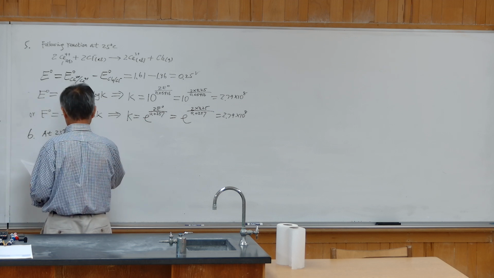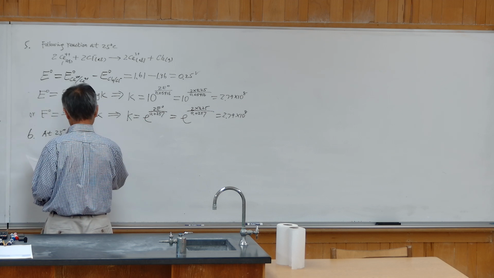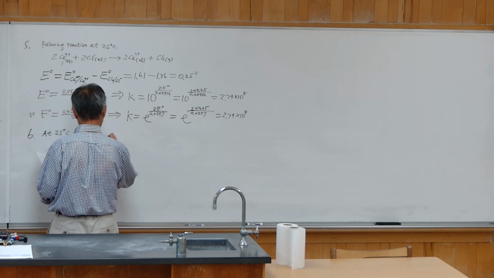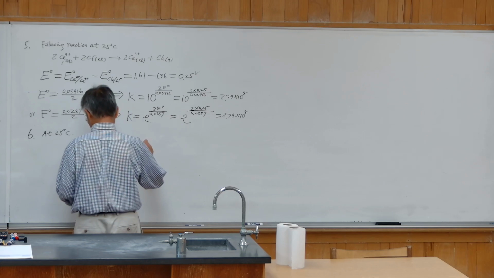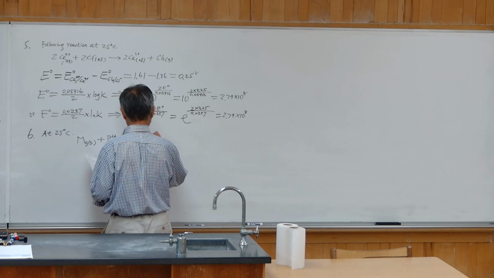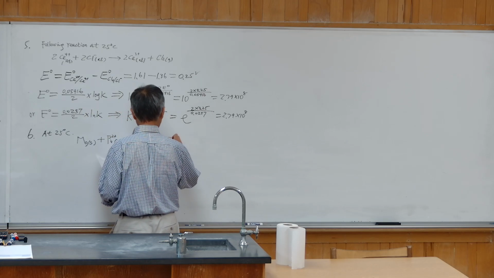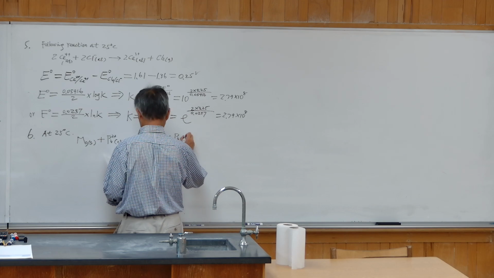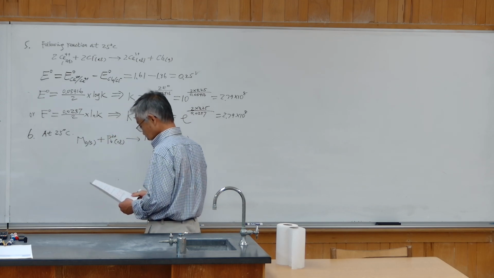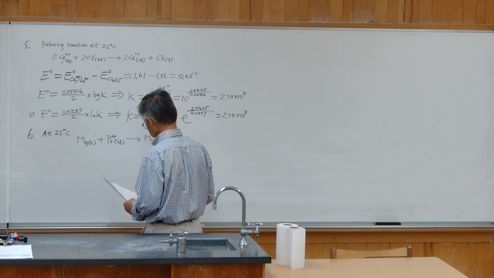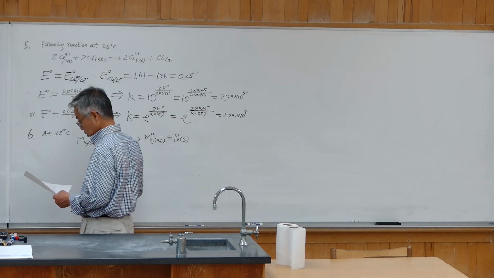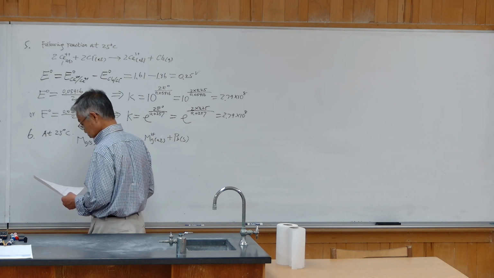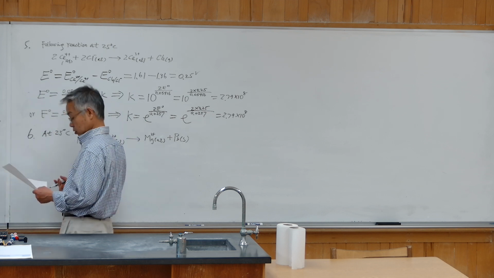The reaction is magnesium metal reacting with Pb2+ to produce magnesium ion and Pb metal. So calculate the standard Gibbs energy change and equilibrium constant from the standard potential. The standard potentials we can find from the table provided.